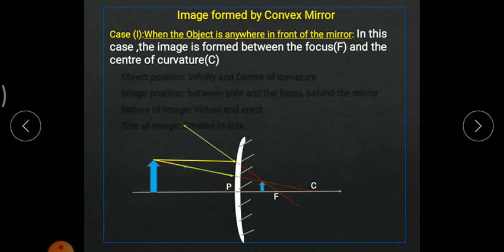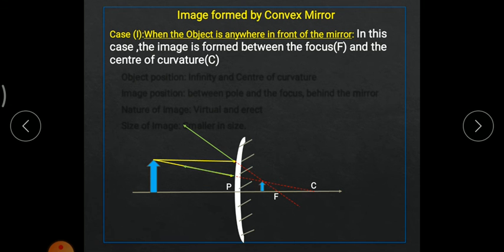Whenever this happens, the reflected light ray will travel in the opposite direction along the same path as the incident light. As you can see, this green one is the reflected light, so I have to trace that path in the backward direction. The image would be obtained over here at the point of intersection of both the reflected rays. So the image is obtained exactly between pole and focus.